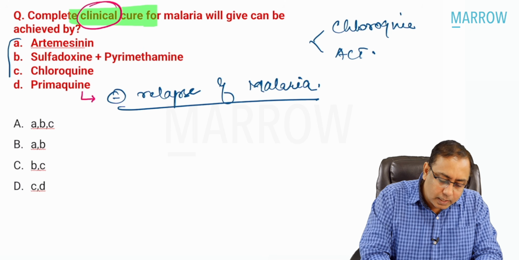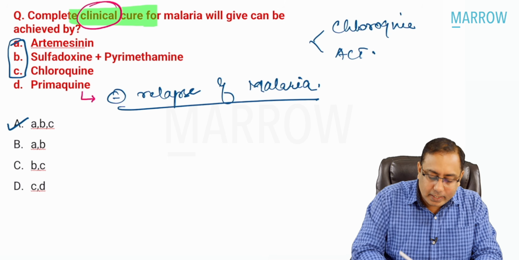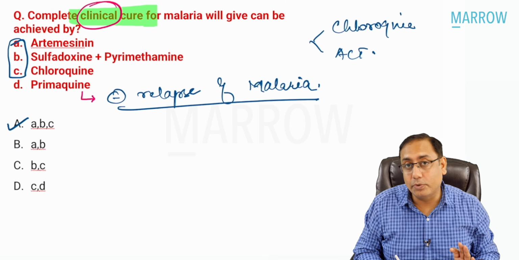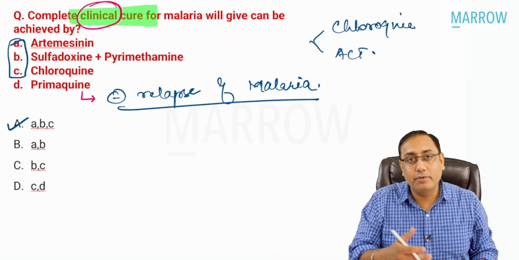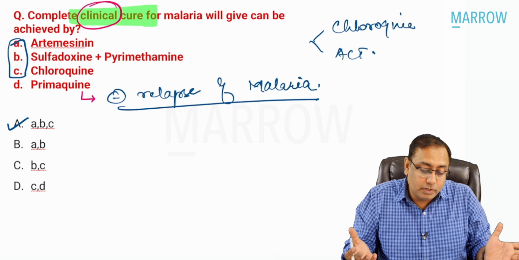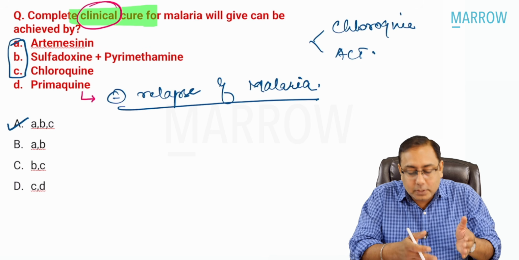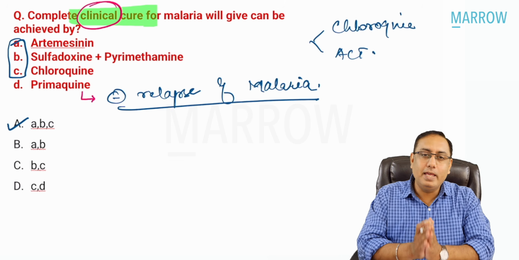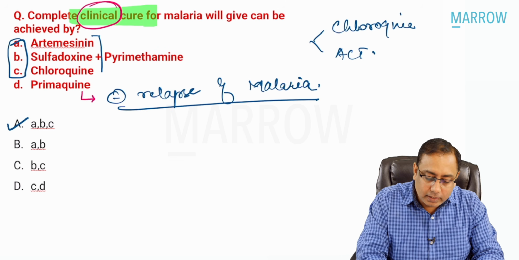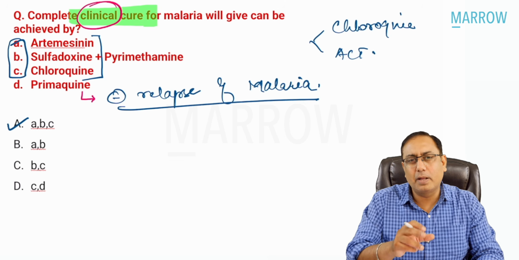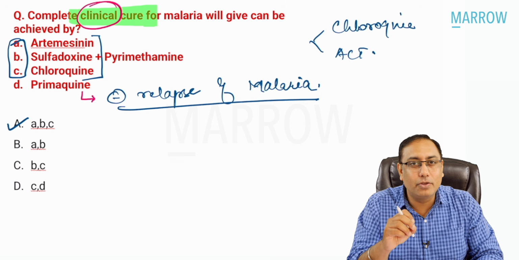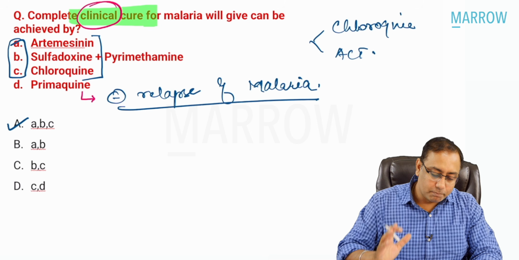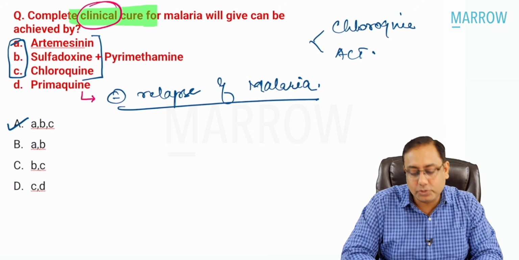So the best answer I would like to mark is option A, B, and C over here. Primaquine is also used for clinical cure. Please note, I'm not disagreeing on that. But actually, if the question is saying there's no option with A, B, C, and D, right? So the best answer would have been A, B, and C, because this is the clinical cure, and primaquine is not actually for the clinical cure. It is actually to prevent the relapse of malaria, and that's what the question was actually asking.